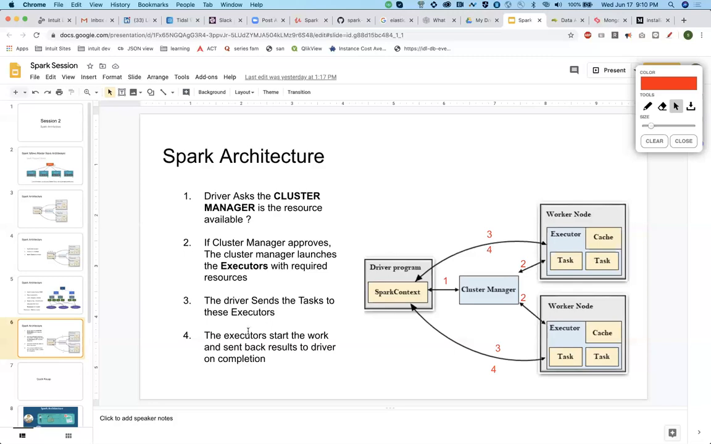Now what is the fourth step? When the executors have done their work for the tasks you asked for, let's say it's a count, at the end they return the results to the driver, and the driver can show you the printed result. Whenever we do a show or count, this is what happens behind the scenes.